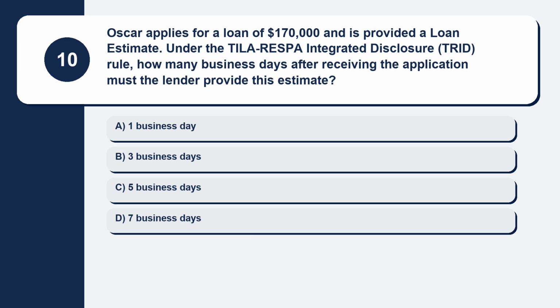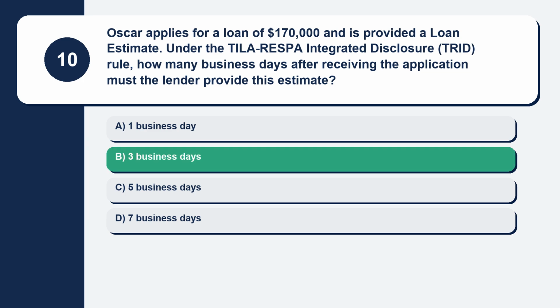Question 10. Oscar applies for a loan of $170,000 and is provided a loan estimate. Under the TILA-RESPA Integrated Disclosure (TRID) rule, how many business days after receiving the application must the lender provide this estimate? Here are your options. Option A, 1 business day. Option B, 3 business days. Option C, 5 business days. Option D, 7 business days.